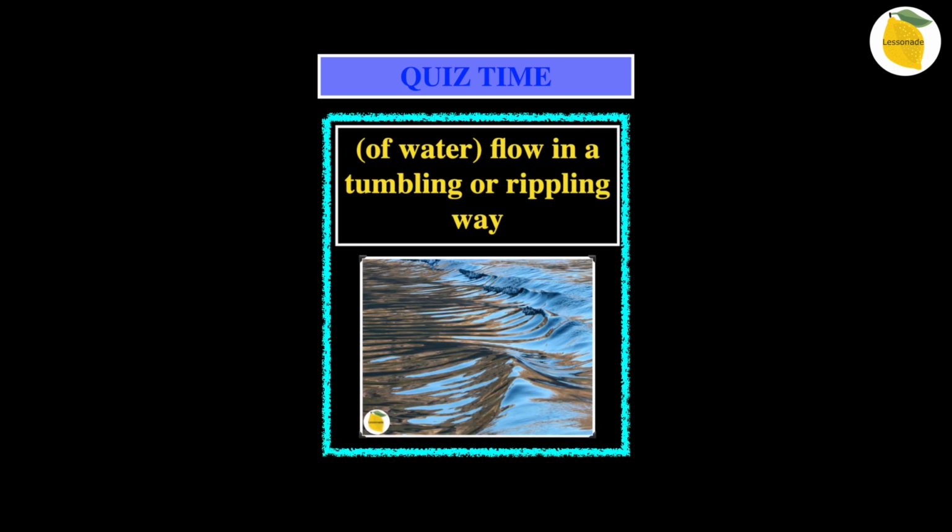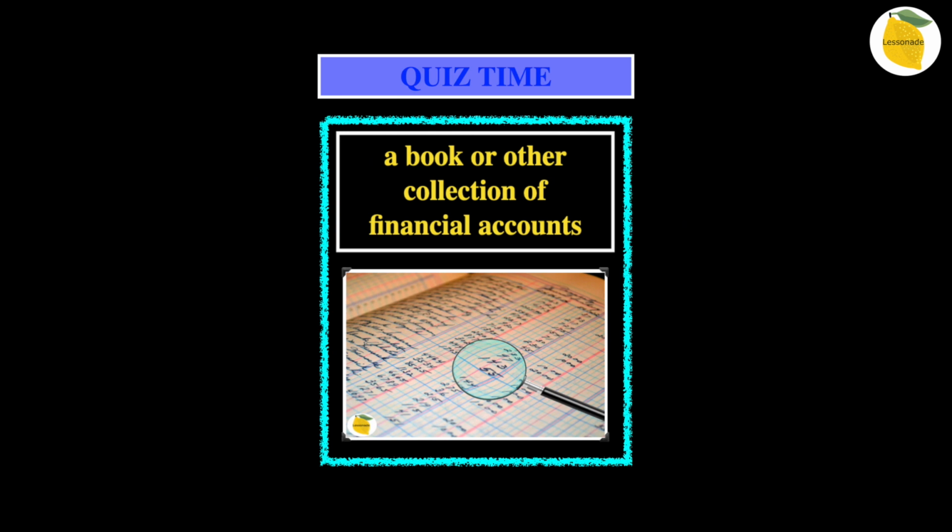The next one is of water flow in a tumbling or rippling way. In this picture we can see water flowing in a tumbling or rippling way. And our final question, question number 4, is a book or other collection of financial accounts. In this picture we can see a book with financial accounts.